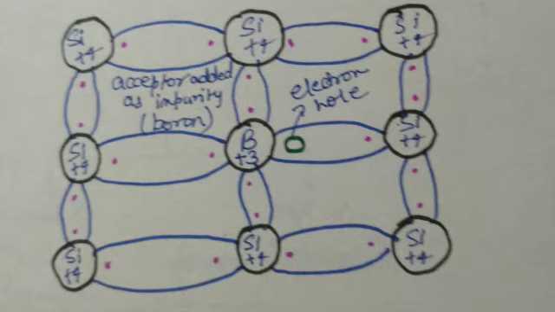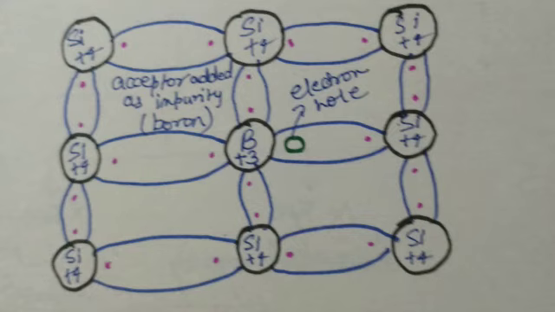When an acceptor atom replaces a tetravalent silicon atom in the crystal, you can see in the structure that a vacant state, or an electron hole, is created. An electron hole is the lack of an electron at a position where one could exist in an atom or atomic lattice. It is one of the 2 types of charge carriers responsible for creating electric current in the semiconducting material.